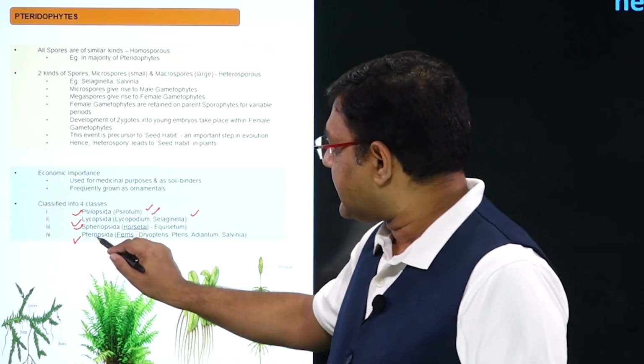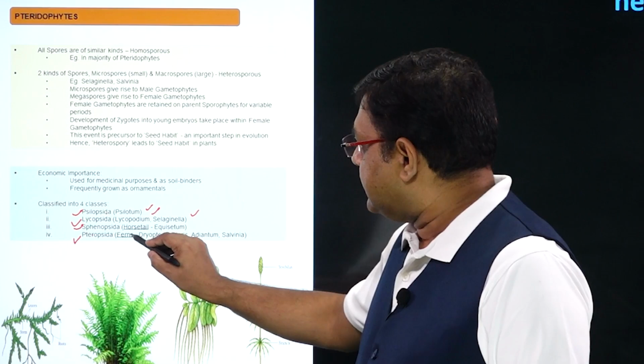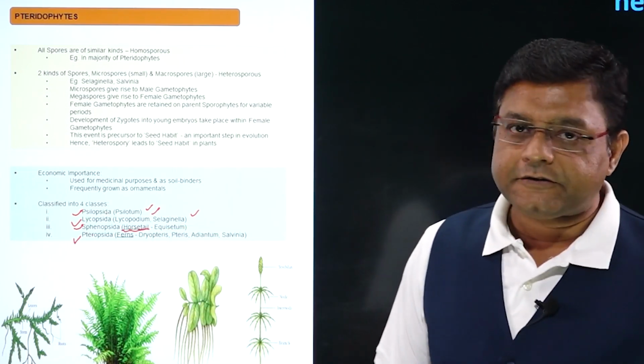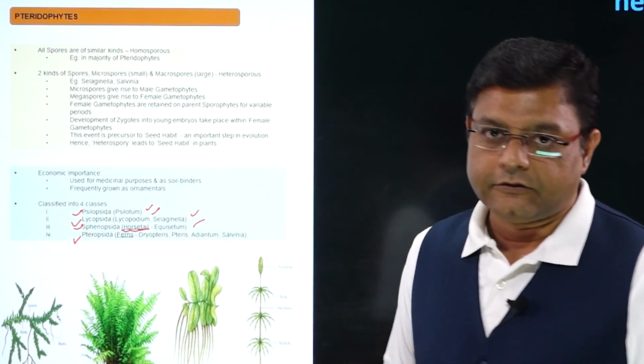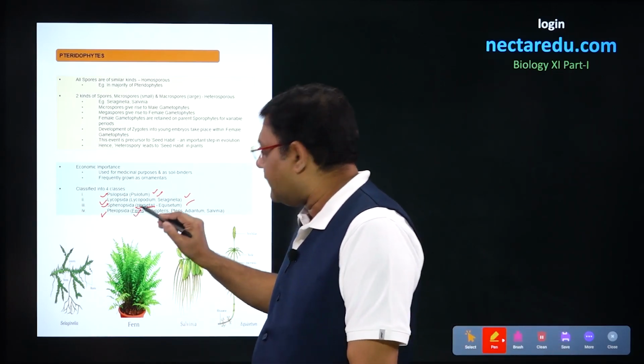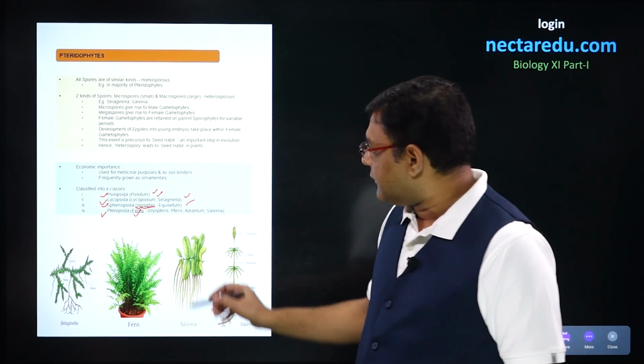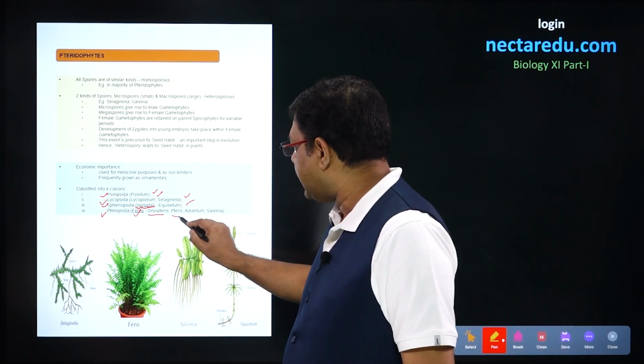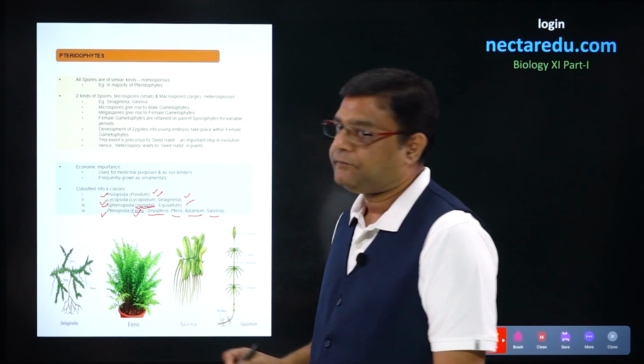Talking about the third class, that is Sphenopsida, these are commonly called horsetails and the example is Equisetum. The last class is Pteropsida, and in this ferns come. Common examples of ferns are Dryopteris, Pteris, Adiantum, Salvinia.